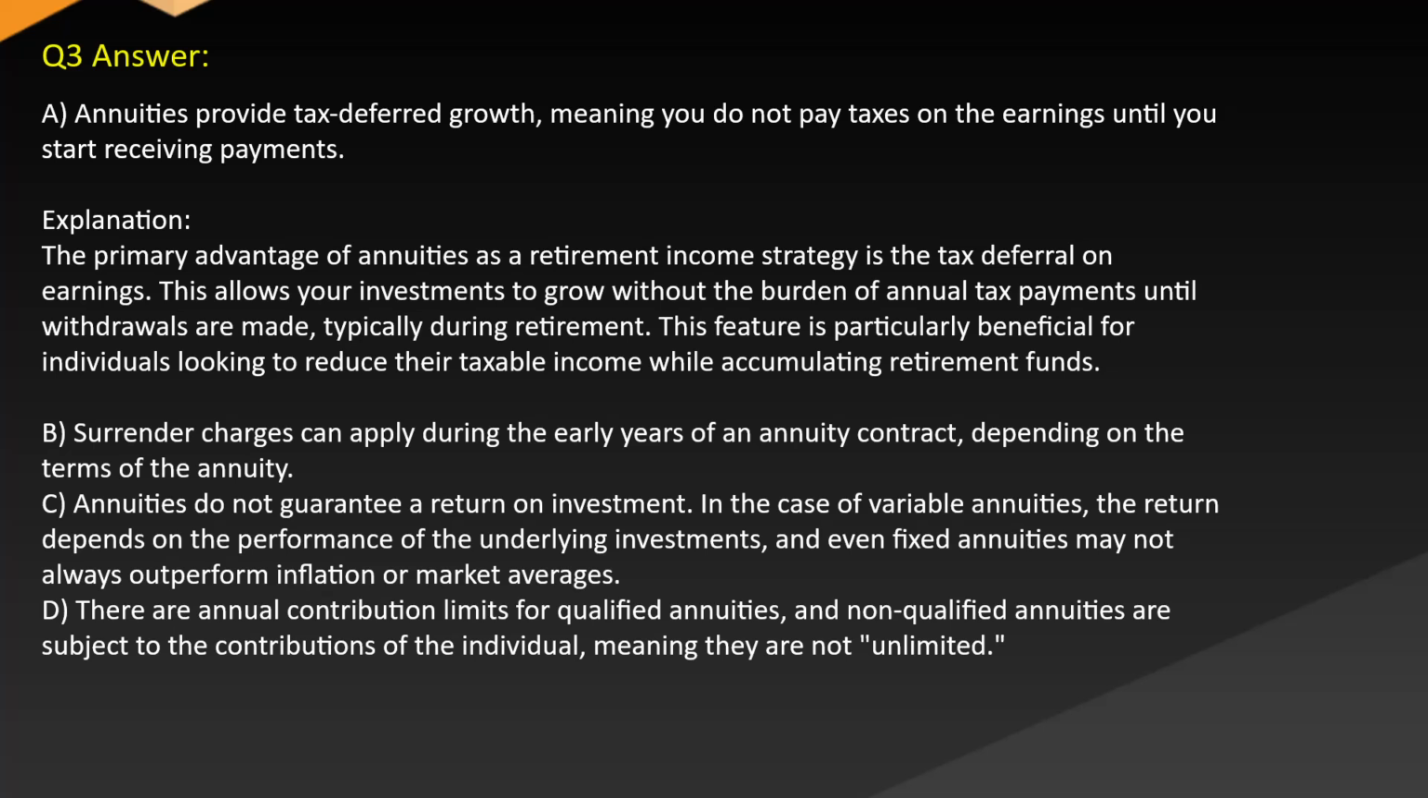B. Surrender charges can apply during the early years of an annuity contract depending on the terms of the annuity. C. Annuities do not guarantee a return on investment. In the case of variable annuities, the return depends on the performance of the underlying investments, and even fixed annuities may not always outperform inflation or market averages. D. There are annual contribution limits for qualified annuities, and non-qualified annuities are subject to the contributions of the individual, meaning they are not unlimited.